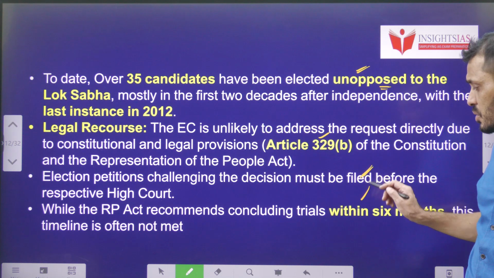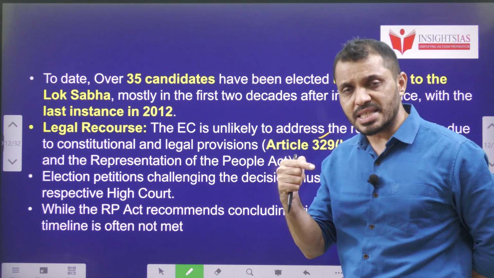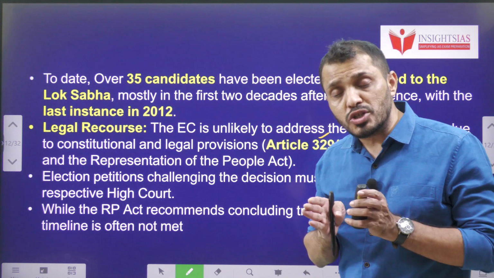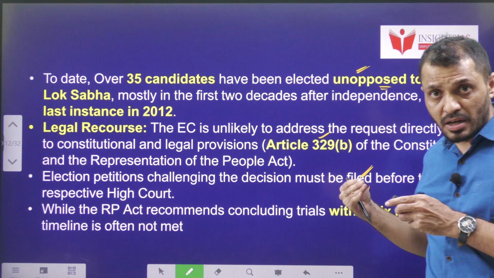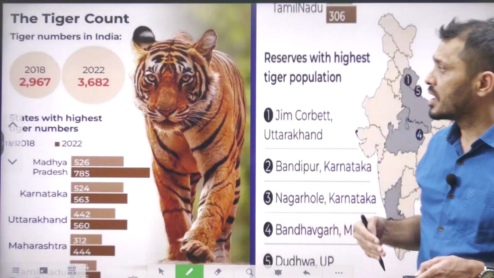Congress can approach the High Court. Actually, the High Court should process these kinds of cases within 6 months, but unfortunately there are many delays happening in the High Court regarding these nomination related cases.